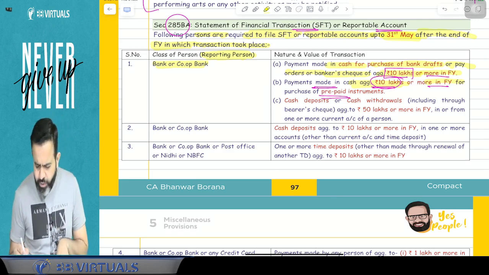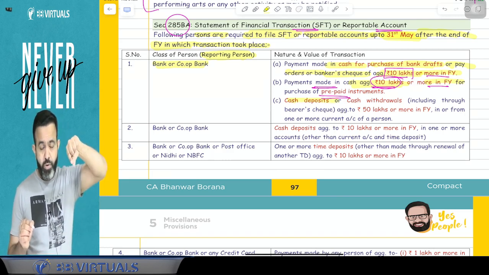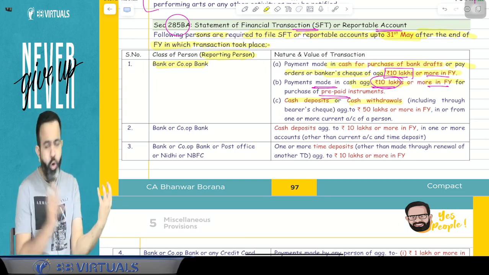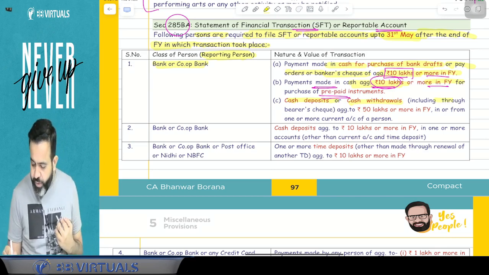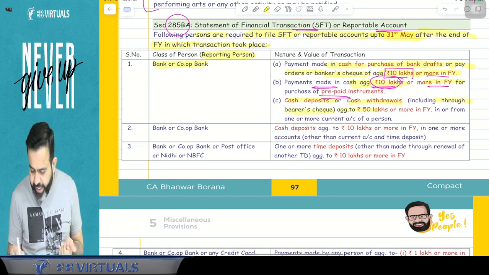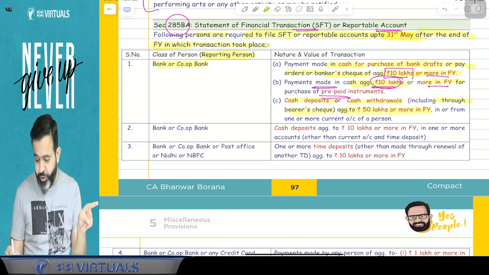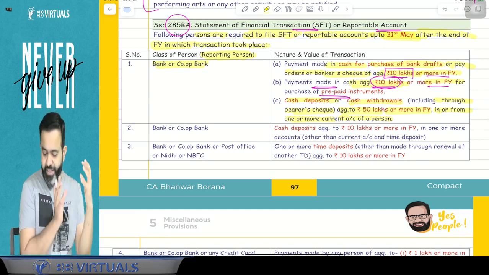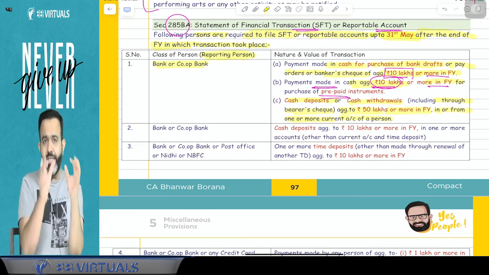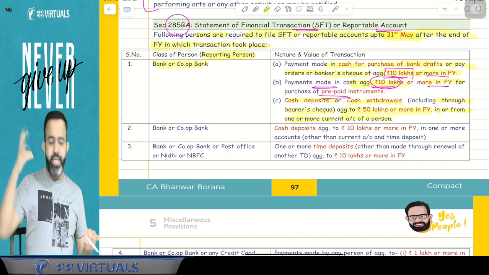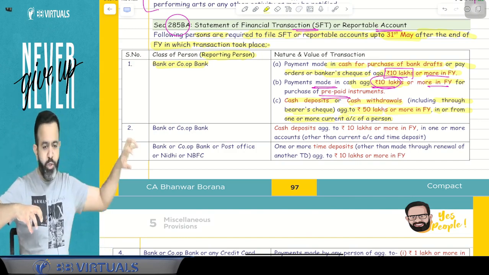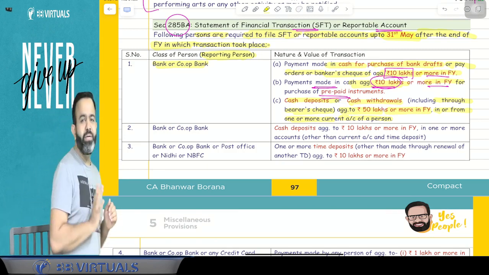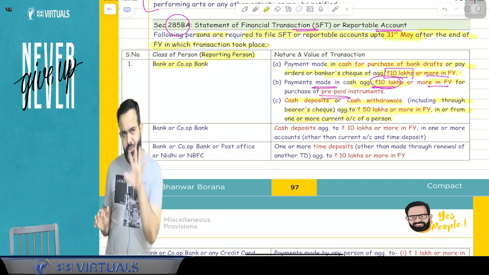Or guys, suppose cash deposit or cash withdrawal. Either cash deposit or cash withdrawal, including through the bearer check, aggregating rupees 50 lakh or more in the financial year in or from one or more current accounts of the person. So you are having a current account, and in your current account with a bank, if either cash deposit or cash withdrawal, any one is 50 lakh rupees or more, then your detail will be sent to the income tax department. So first we have discussed the three transactions.